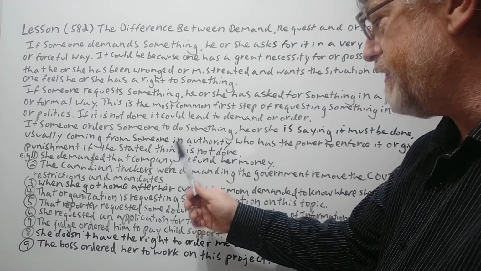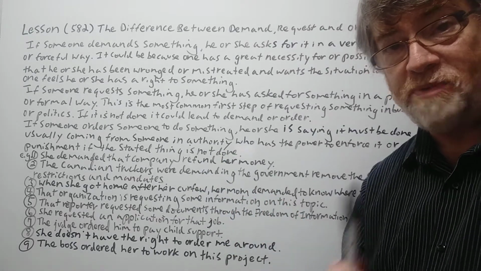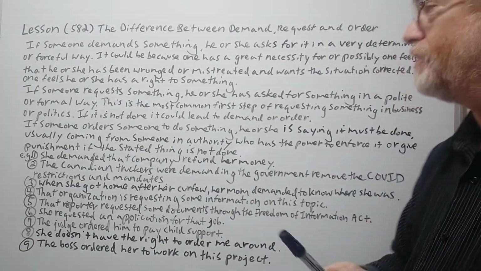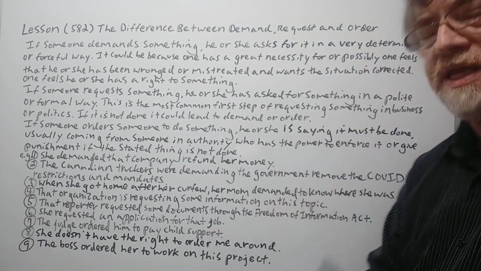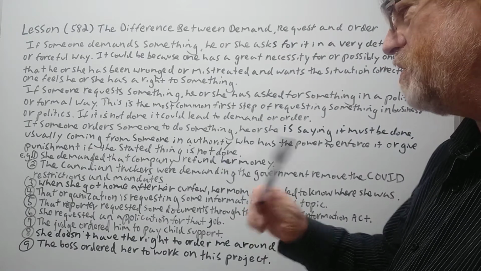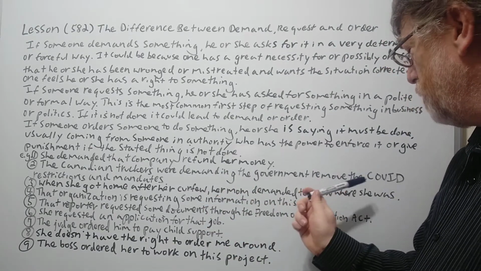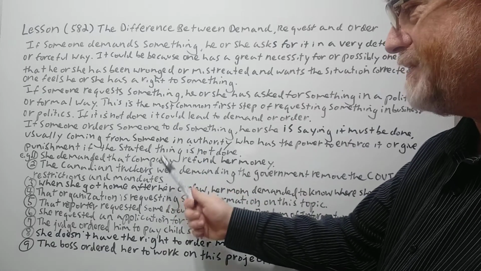She demanded that company refund her money. Now, again, here, she probably felt that she was wronged, first of all, and she's doing it in a very determined way, definitely. Number 2, the Canadian truckers were demanding the government remove the COVID restrictions and mandates.